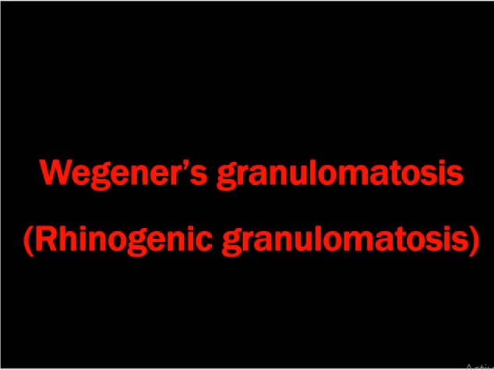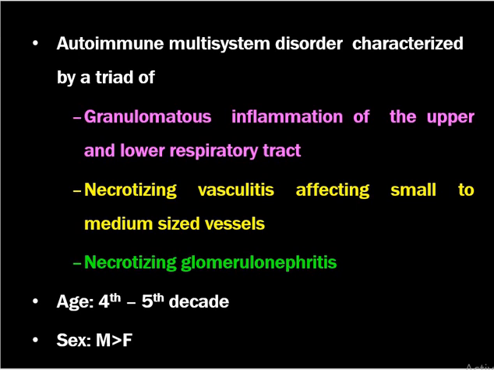Coming to the next condition, Wegener's granulomatosis, or rhinogenic granulomatosis, or systemic vasculitis. This is an autoimmune multisystem disorder which is characterized by a triad of granulomatous inflammation of the upper and lower respiratory tract, necrotizing vasculitis affecting small to medium-sized blood vessels, and necrotizing glomerulonephritis. It is commonly found in the 4th to 5th decade of life, and males are more commonly affected than females.